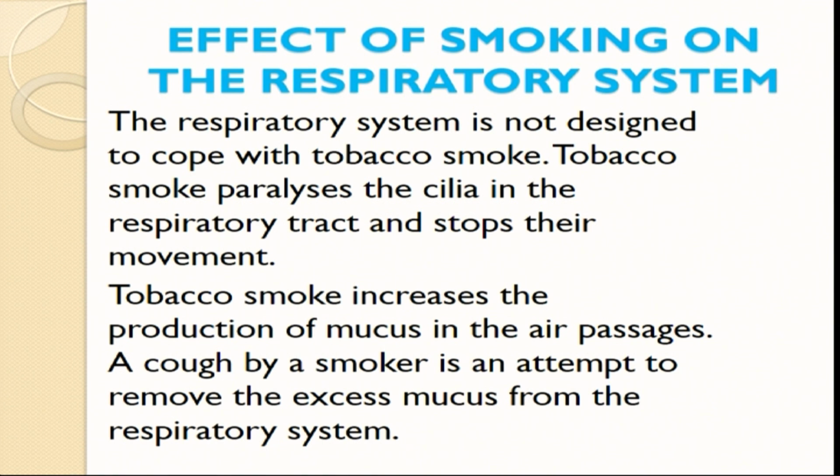Tobacco smoke paralyzes the cilia, which are normally beating and trying to purify the air we breathe so that it becomes healthy air. Once those cilia become paralyzed, they are no longer able to purify the air we are breathing in, and they stop their movement. So eventually the respiratory tract is no longer moving because the cilia have been paralyzed.